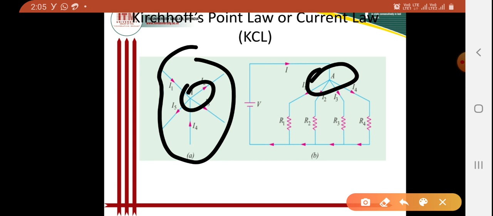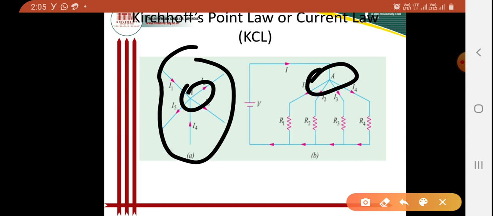The total current leaving a junction is equal to the total current entering that junction. This is Kirchhoff's law, and it is obviously true because there is no accumulation of charge at the junction of a network.